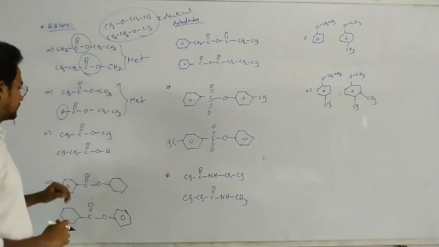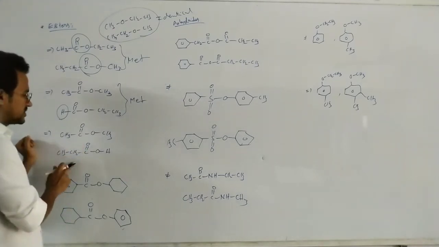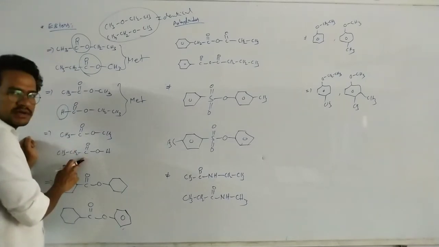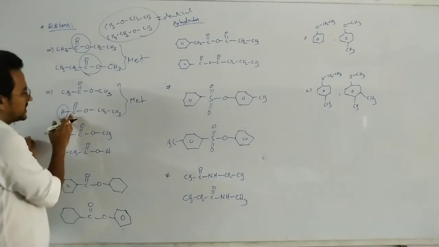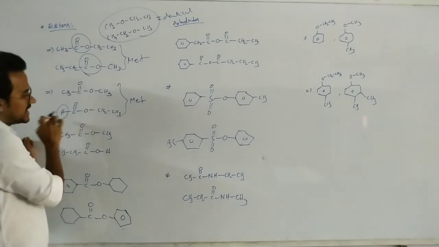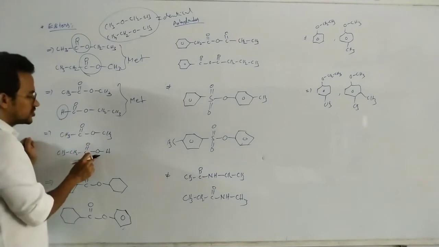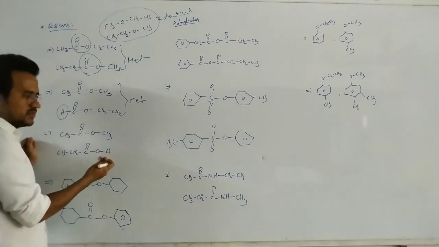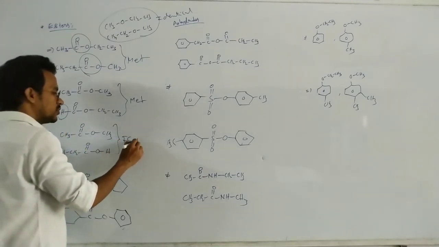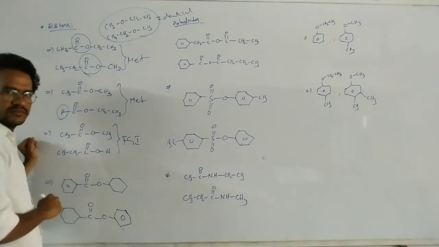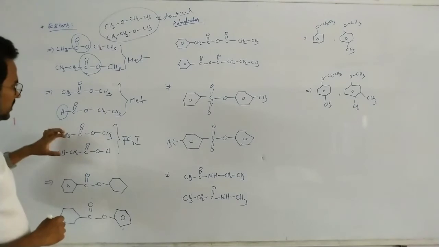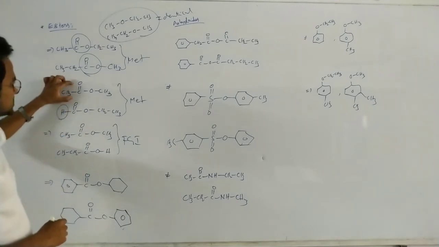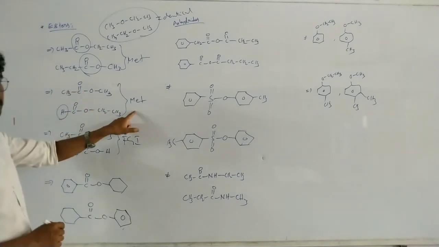Now here coming to this one. Here these two compounds have the same molecular formula. It is an ester, but this is a carboxylic acid. Here we can see in this case, if a hydrogen is attached to the carbon, still it is an ester. If the hydrogen is attached to the oxygen, it becomes an acid. So these are the functional group isomers, not metamers. You have to observe very carefully. It is ester, different nature, so metamers.